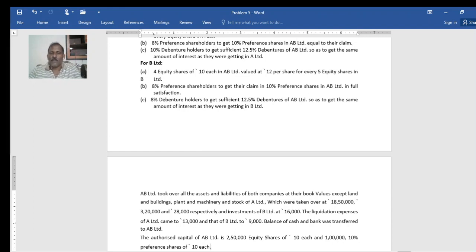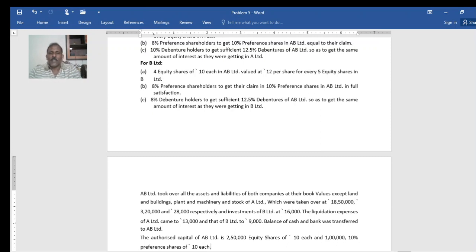One thing I clarify: only the payment made by the transferee company to the shareholders, in this case both the equity shareholders and preference shareholders of A Limited, constitutes the amount of purchase consideration. Debenture holders are not shareholders, so it is a liability.